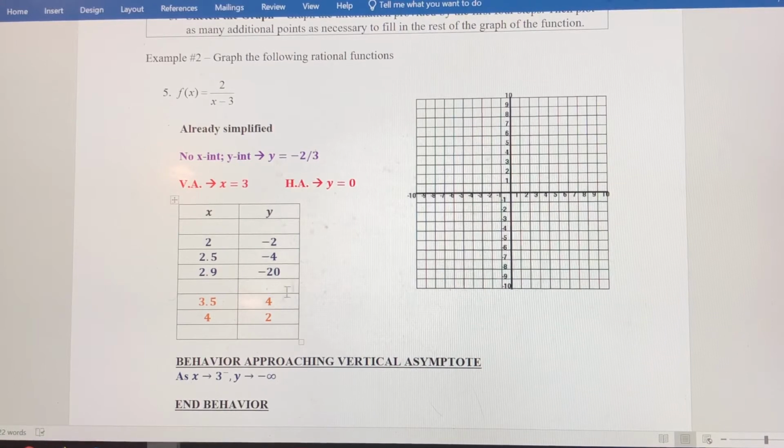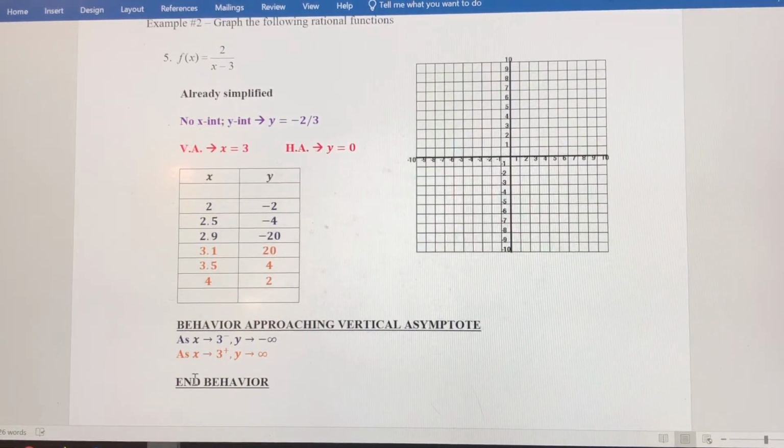Let's get a little bit closer to 3. Let's plug in 3.1, and when we plug in 3.1, we're going to get a positive 20. So as we're coming from the right, it looks like the y coordinate's getting bigger and bigger. So we're going to say that as we get closer to 3 from the right side, the y coordinate is going to approach positive infinity. So we know the graph is going to look something like this. If you follow the cursor, we're going like this over here, and on the right side, we're going to be doing something like this.